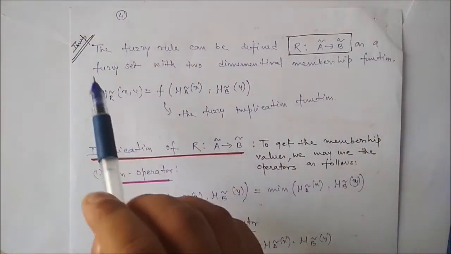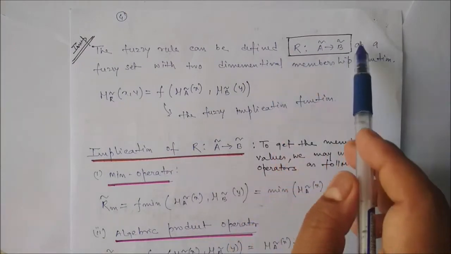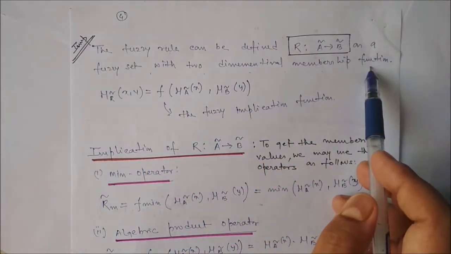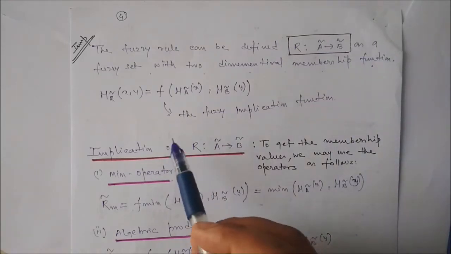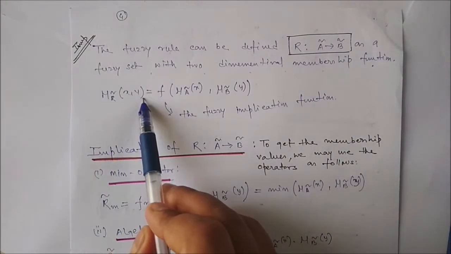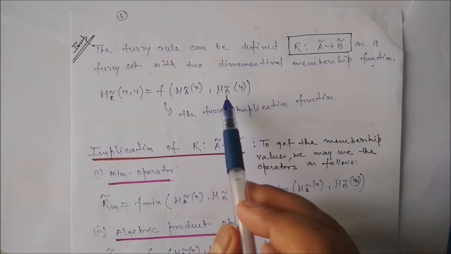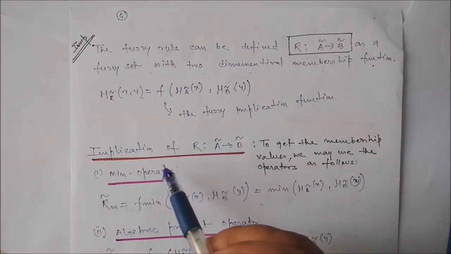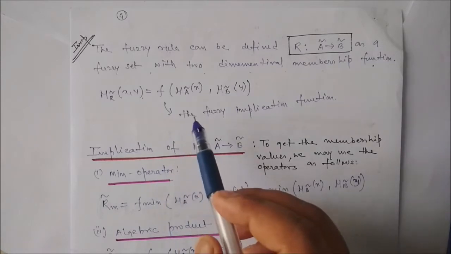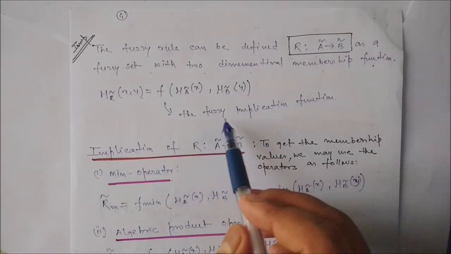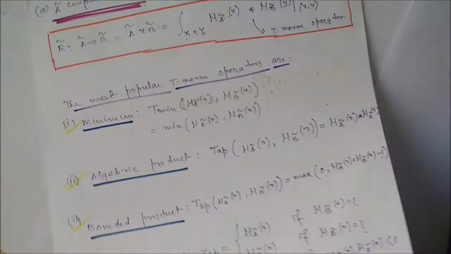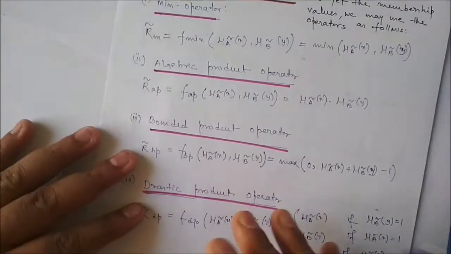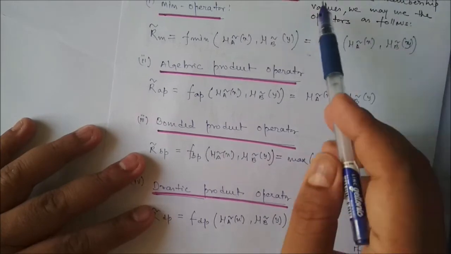The important thing is that the fuzzy rule can be defined as a fuzzy set with a two-dimensional membership function, mu R(x, y). To get the fuzzy implication function, we can apply the T-norm operators we have already discussed.